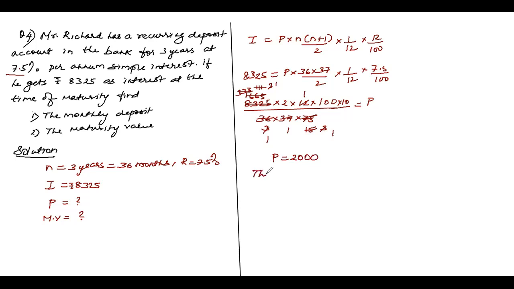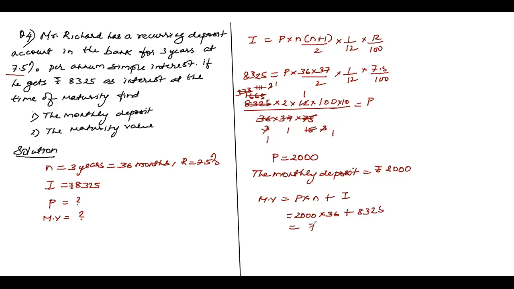The monthly deposit equals rupees 2,000. Now the question is maturity value. Maturity value is P into N plus I. ये P तो मिल गया बेटा, 2,000. For how many months, children? 36 months. Got it? Plus 8,325. So how much you get here? This is 72,000.